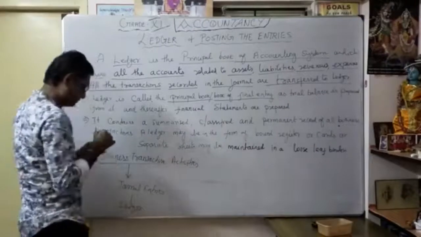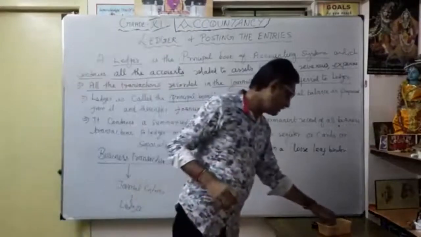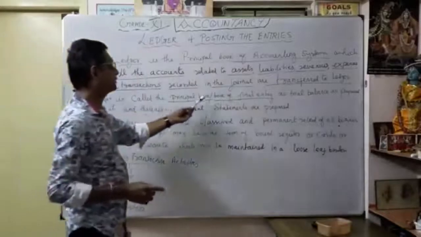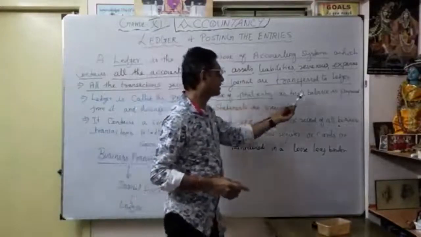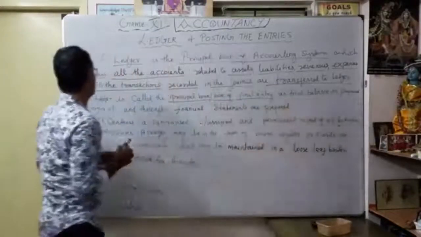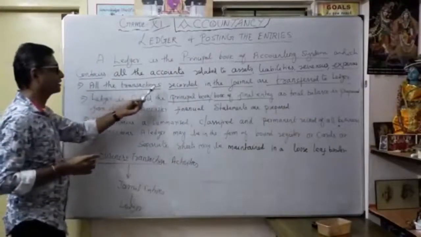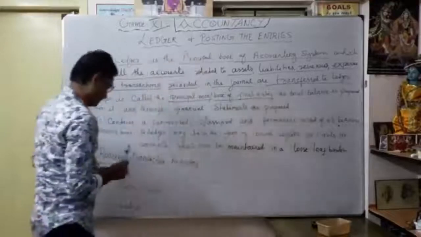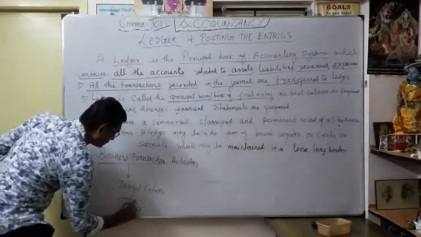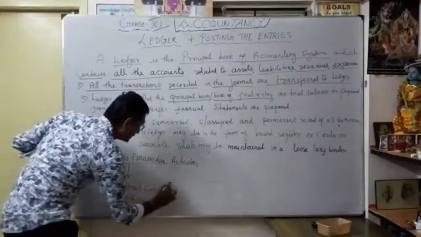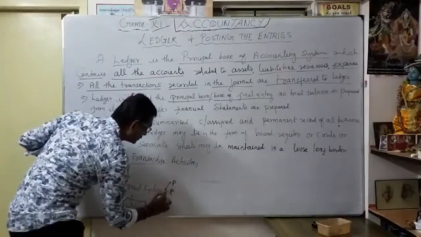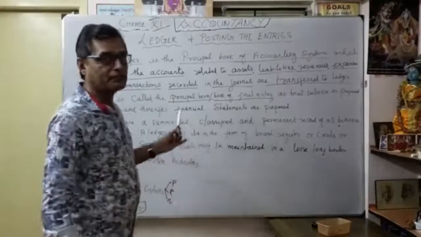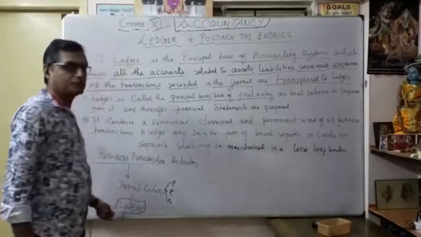That's why the ledger is called the principal book of final entry, as the trial balance is prepared from it. All the transactions recorded in the journal are transferred to the ledger. As you know how to prepare the journal with the help of personal, real and nominal accounts, all the transactions are transferred to the ledger account.